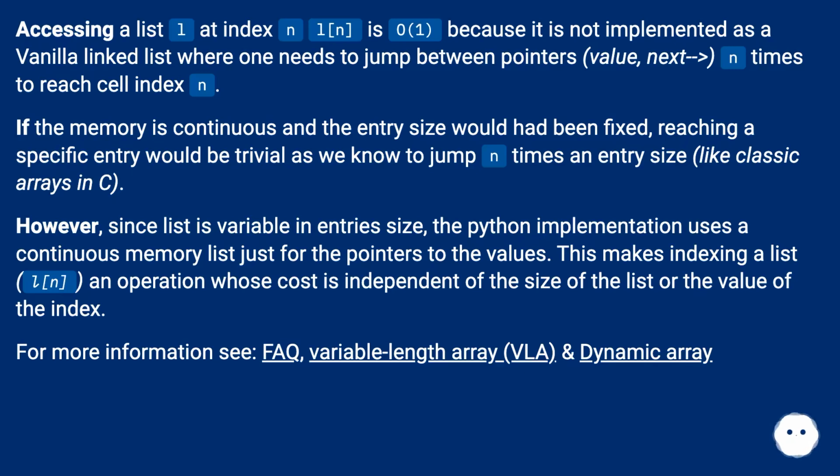However, since a list is variable in entry size, the Python implementation uses a continuous memory list just for the pointers to the values. This makes indexing a list, L[n], an operation whose cost is independent of the size of the list or the value of the index. For more information, see the FAQ, variable length array (VLA), and dynamic array.